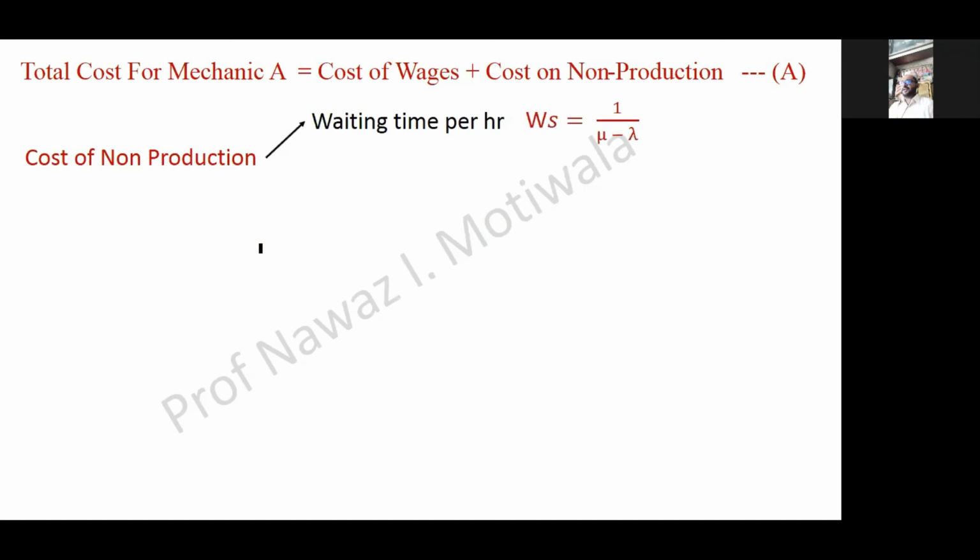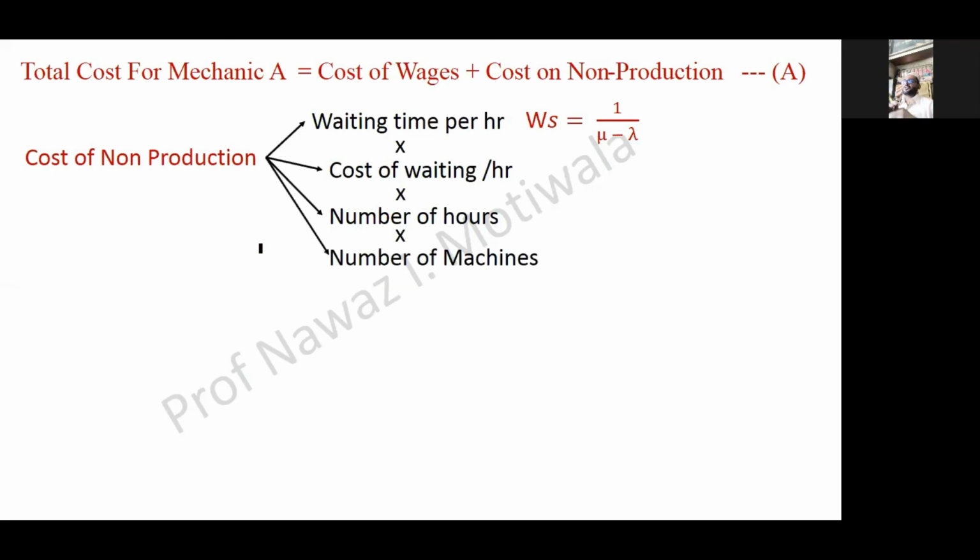This will be multiplied by number of hours. Then this should be multiplied by the third component, which is cost of waiting per hour, and this should be multiplied by the total number of machines.